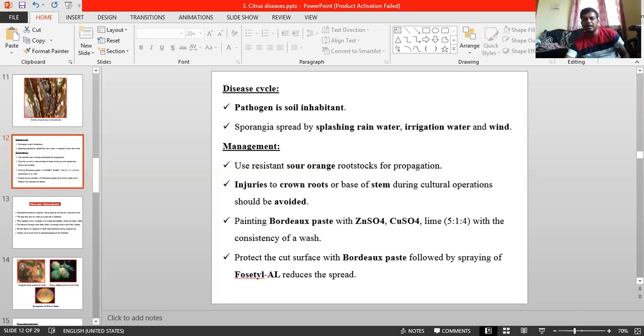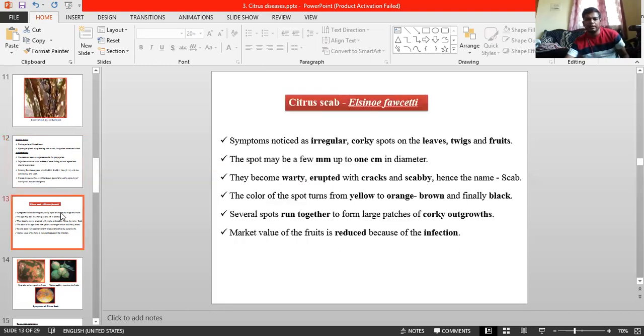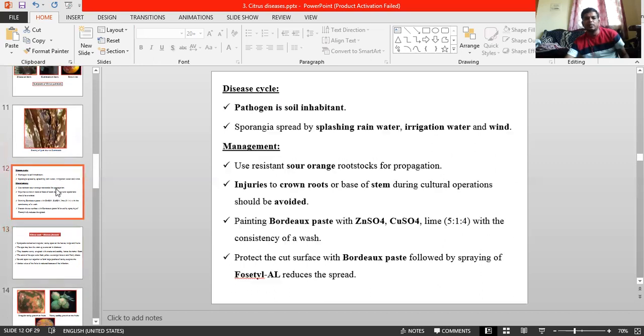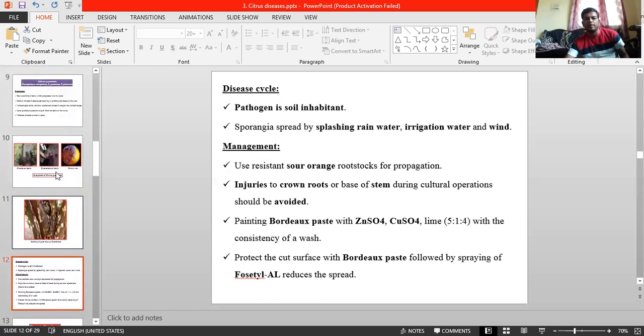Okay. And next, coming to the Diplodia gummosis. I think I have not listed Diplodia gummosis in the slide. Okay, I will discuss with you orally how the Diplodia gummosis develops and causes the symptoms, what type of symptoms develop, what the favorable climatic conditions are, and the mode of spread. Next, this is the Diplodia gummosis.